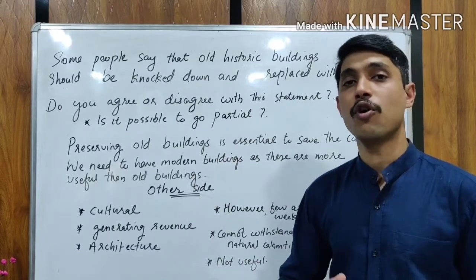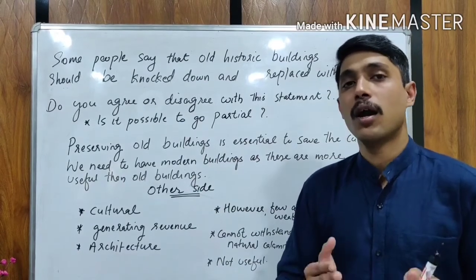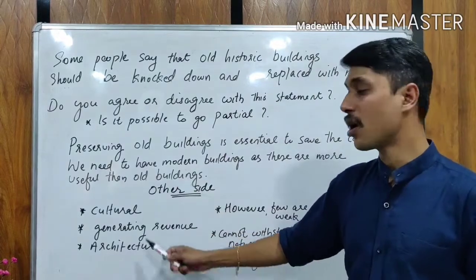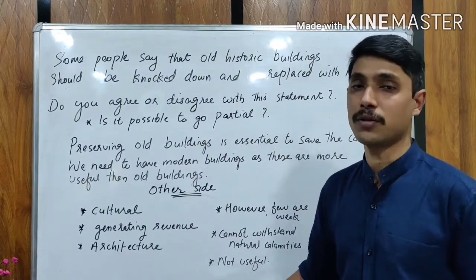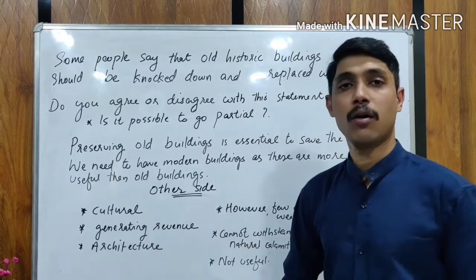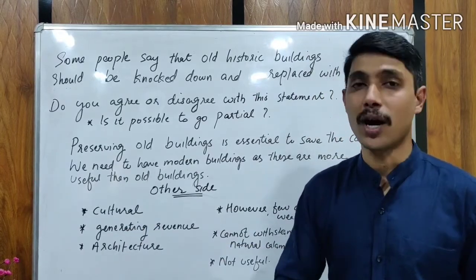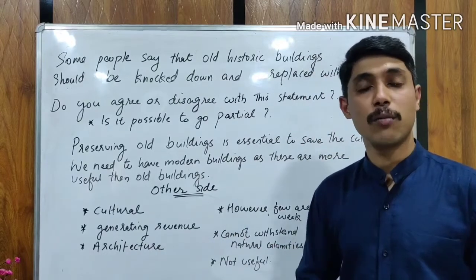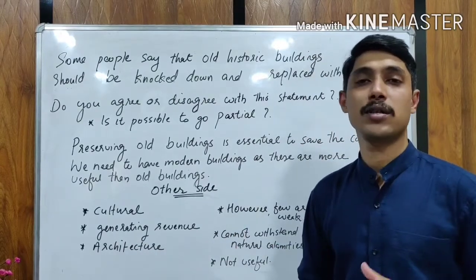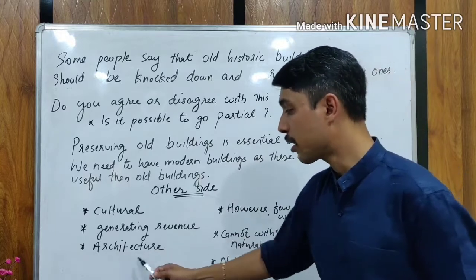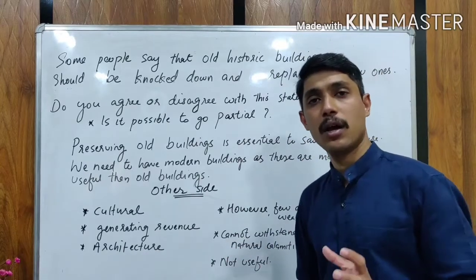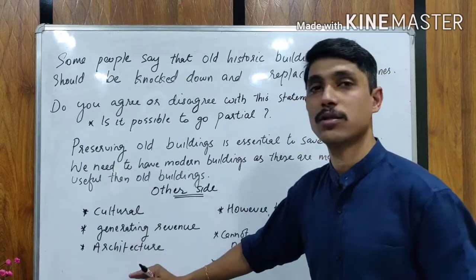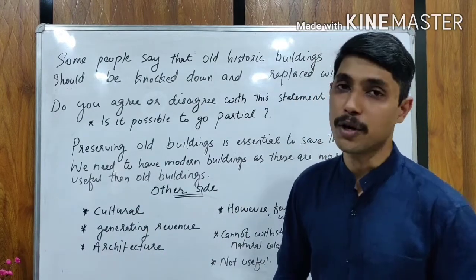Now we will see how to go partial, or in other words, how we can look at the other side of it. In the first body paragraph, we can write some points in favor of old buildings. For example, cultural: old buildings are very important in terms of culture, so they should be preserved. Generating revenue: every old building is visited by thousands of people, so it's a good source of income. Third, architecture: every old building is made with a special type of architecture. Because of this importance, we need to preserve or save old buildings.